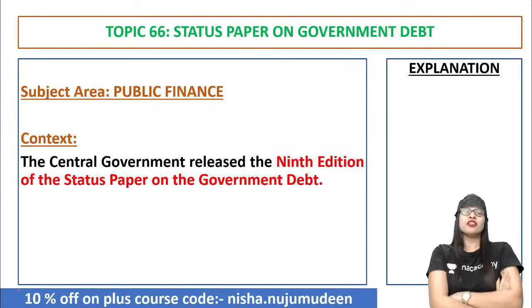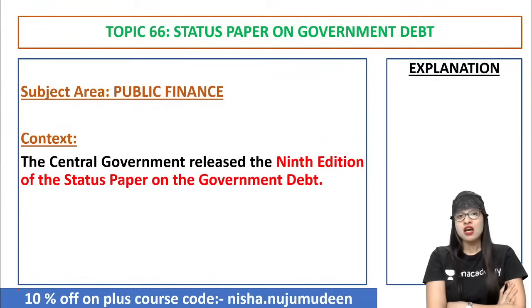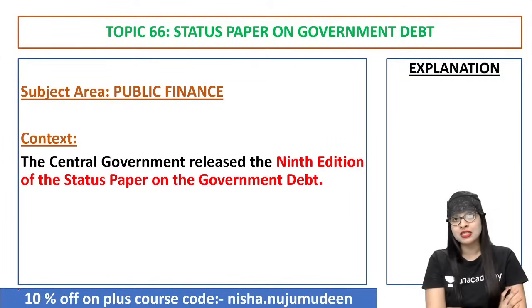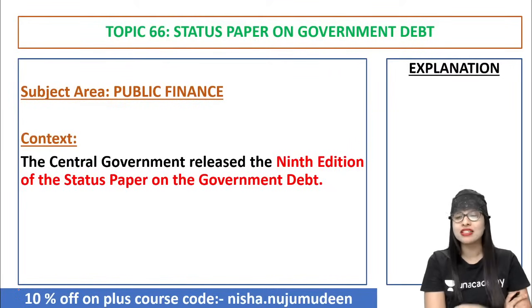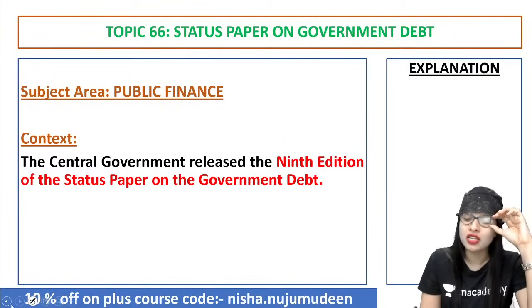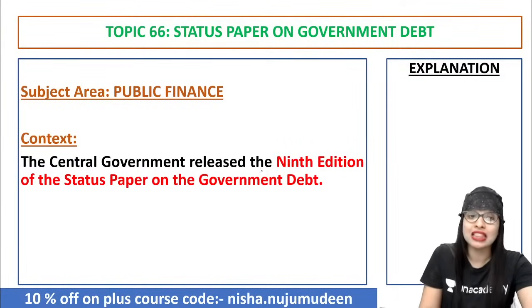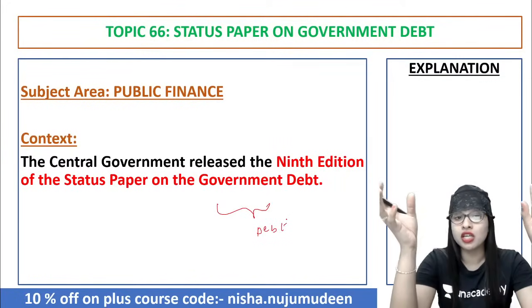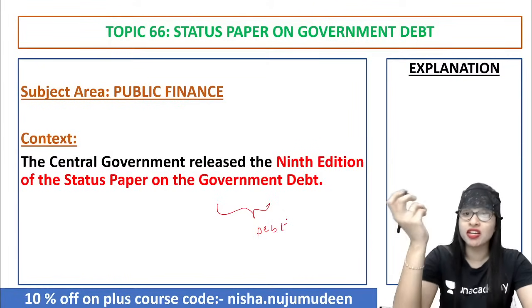So here we go. The very first topic is from the area of public finance. Recently, the central government released the 9th edition of the status paper on government debt. We all know that government debt is one of the big pillars of public finance. Because of the excess of expenditure that the government has to incur for development and welfare activities, and the revenue that the government gets via taxation and non-tax sources is not sufficient, they have to resort to borrowing. And that borrowing puts them in a trap called a debt trap. So the 9th edition of the status paper on government debt was released by the central government.